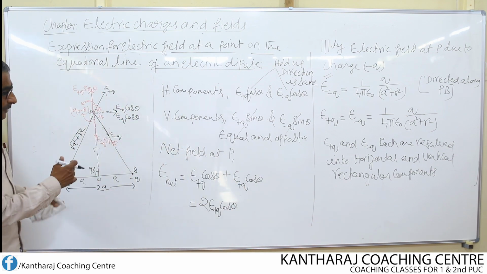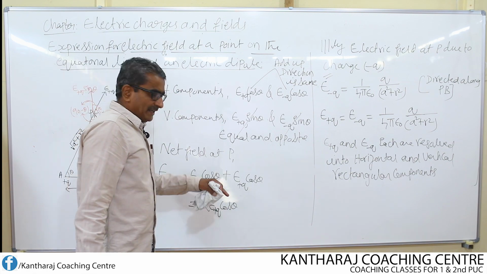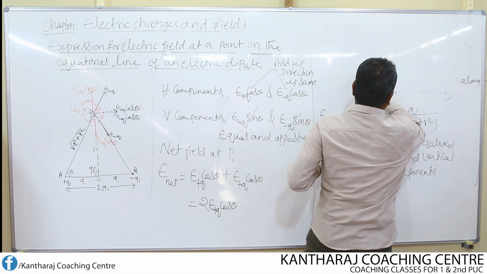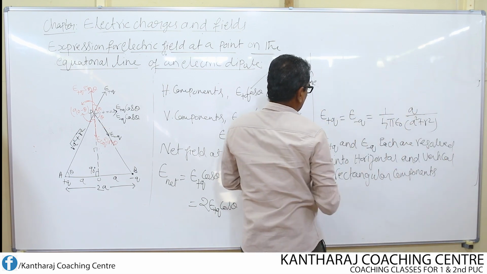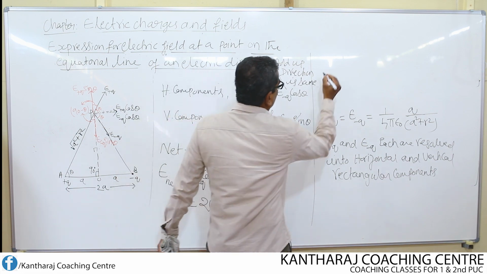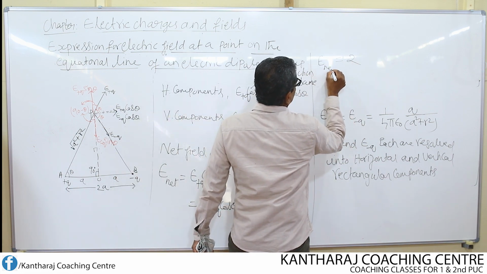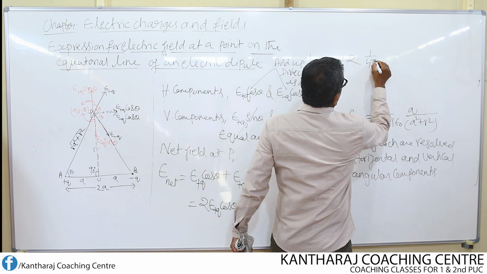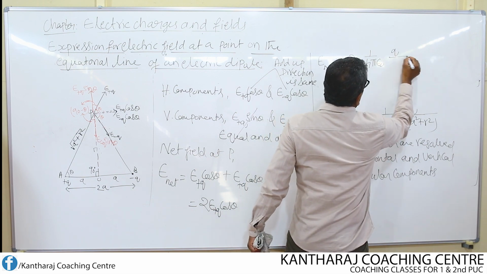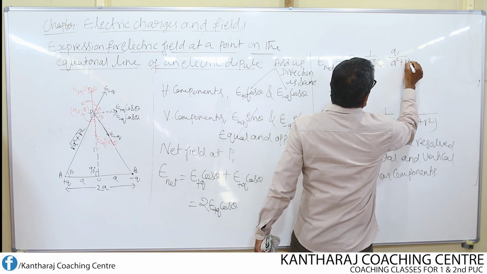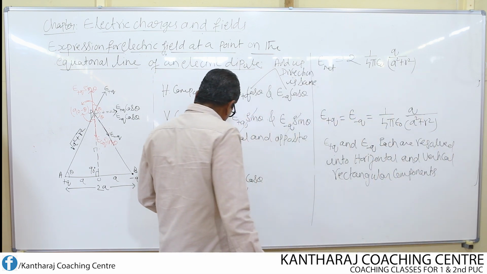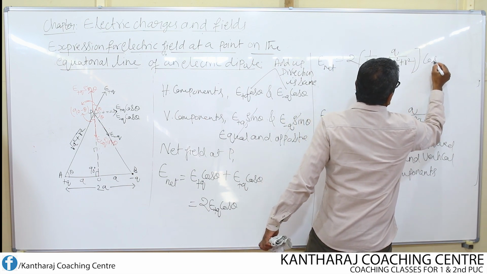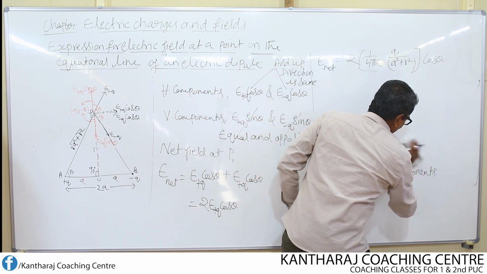Now I am going to substitute for this. What is E plus Q cos theta? First we shall substitute for E plus Q. What is this E plus Q? E net is equal to 2 E plus Q, where E plus Q is 1 over 4 pi epsilon naught, then Q divided by a square plus r square. So this is for E plus Q. Then write cos theta as it is.